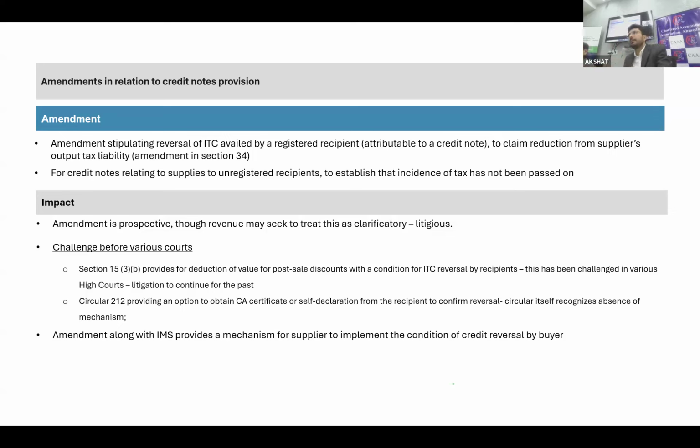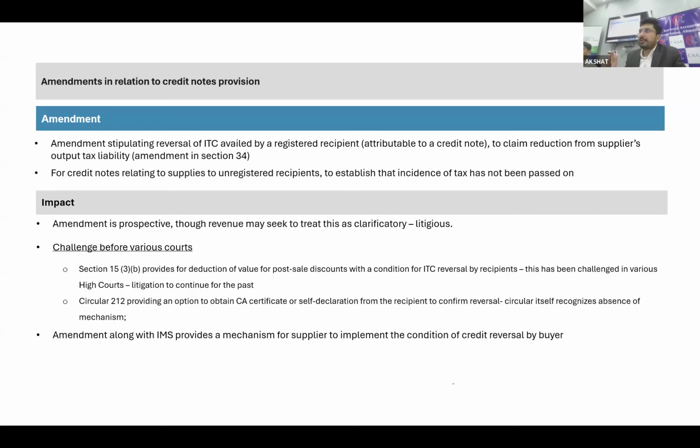It is not the concrete mechanism that has been provided. At the time of raising the credit note, because I need to adjust my tax liability in this month only, I might have an allegation from the department, and at that time I will opt for CA certification or the recipient certification at a later point of time. But here, there is no concrete mechanism as of now. So what is the mechanism?